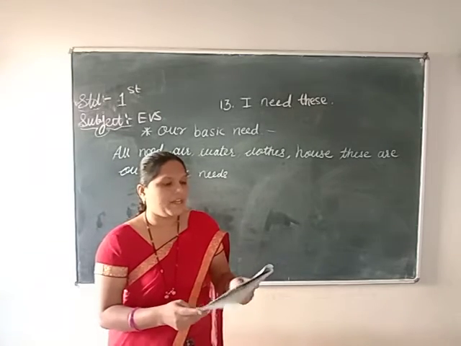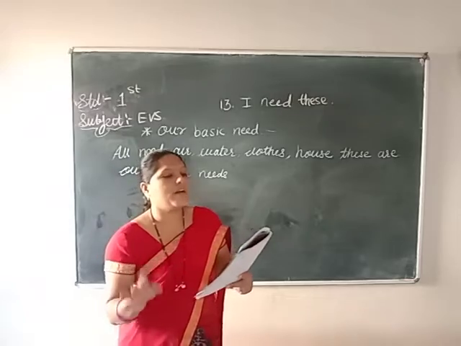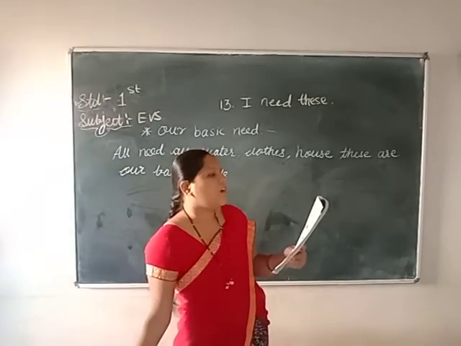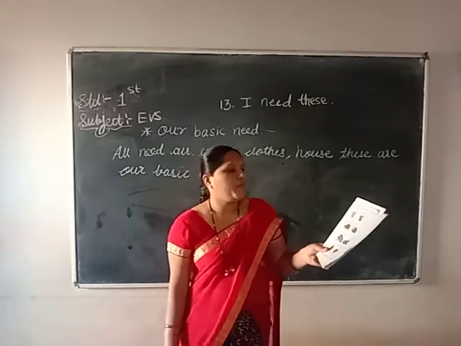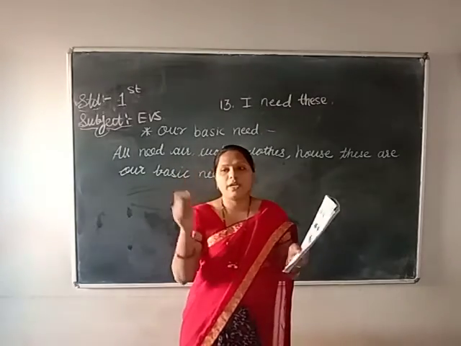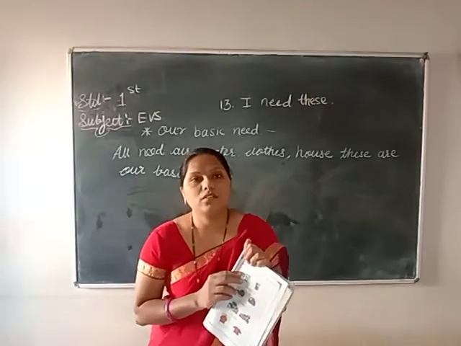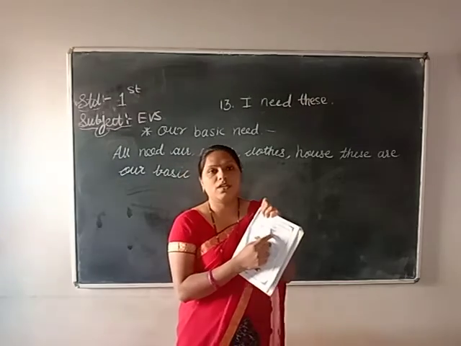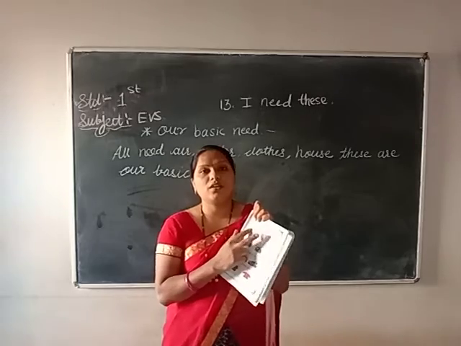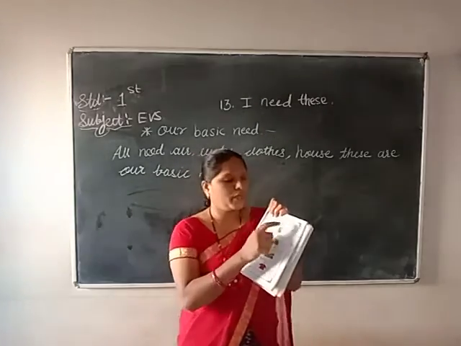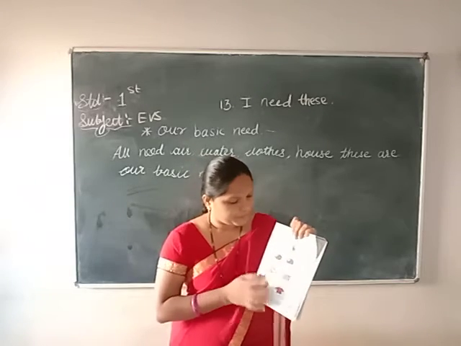Next, page number 90. Look at the picture and put a right mark on the correct answer in the boxes. The water I drink. Now you have to make a right mark or cross mark here. Which water are you drinking? This is clean water, this is dirty water. Which are you drinking, children? Clean water you are drinking always. So make a right mark here and a cross to the other one.